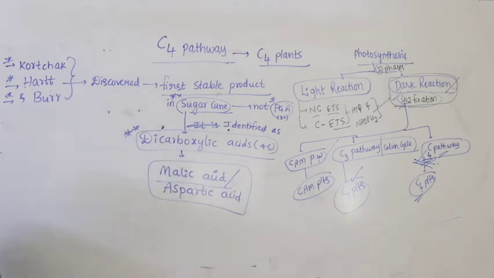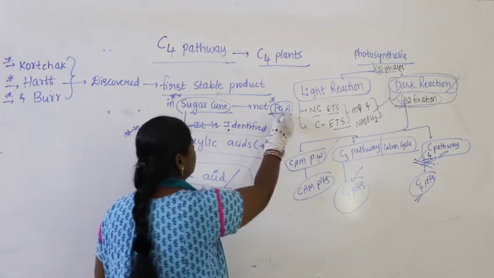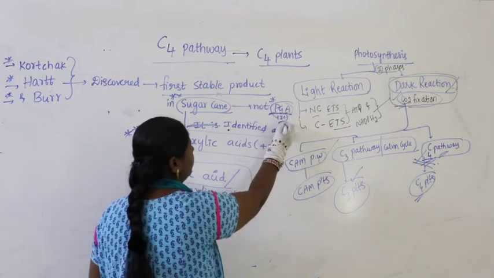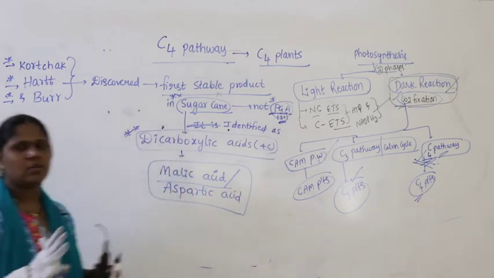What I am trying to tell you here is, through the great effort of Kortschak, Hart and Burr: in the Melvin-Kelvin cycle, the C3 pathway, the first stable product is PGA, phosphoglyceric acid. How many carbons? It has 3 carbons.